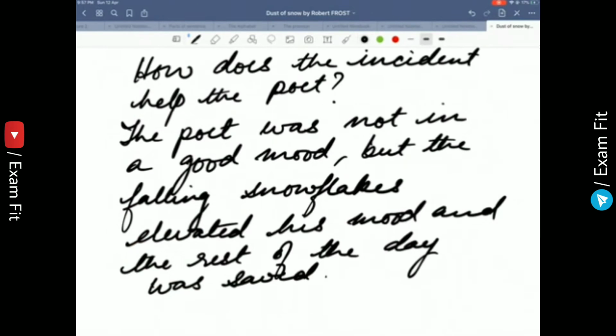Important question: how does the incident help the poet? The poet was not in a good mood, but the falling of snowflakes elevated his mood, and the rest of the day was saved.